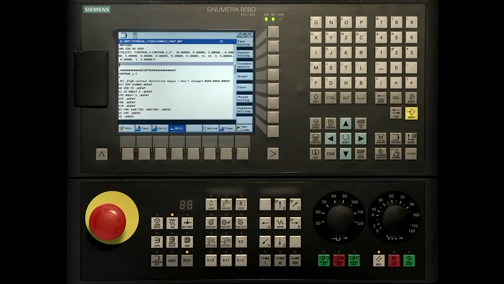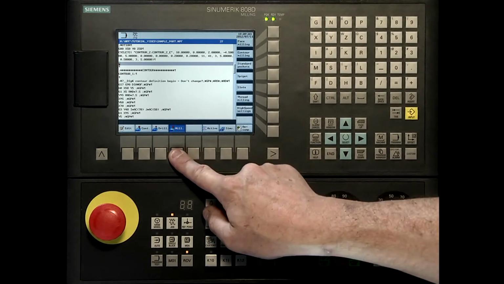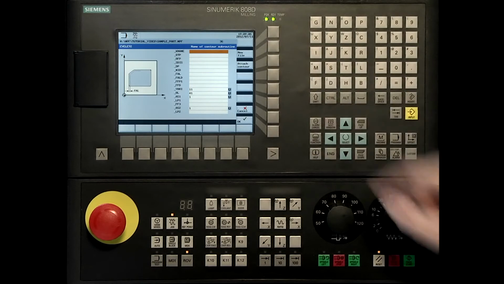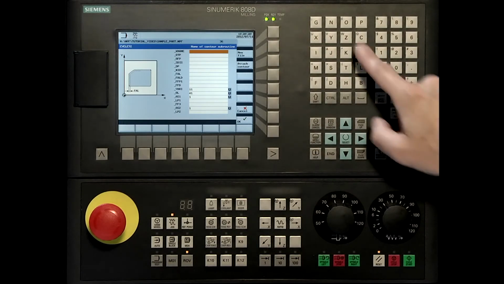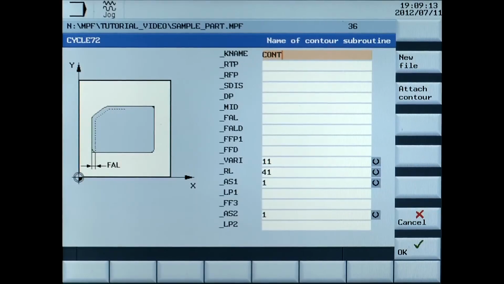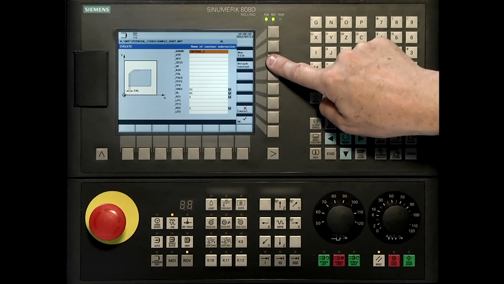Next is creating a chamfer of the circular pocket. Therefore, a new contour is necessary. The contour is 34 mm diameter. Open cycle 72. Type in the name Contour 3. Attach contour.